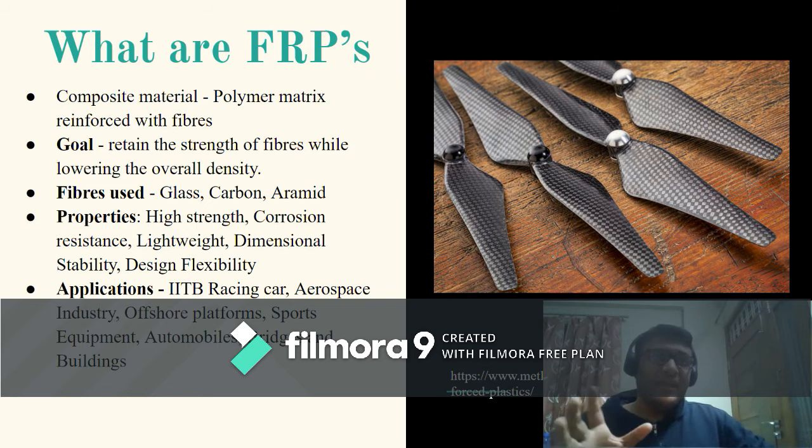Polymer matrix are lightweight and chemical resistant but are quite weak. On the other hand, fiber materials are stiff and have high strength. The goal or the motivation behind making FRPs is to retain the strength of fibers while lowering the overall density. Fibers that are generally used are glass, carbon, and aramid, which stands for aromatic imide.